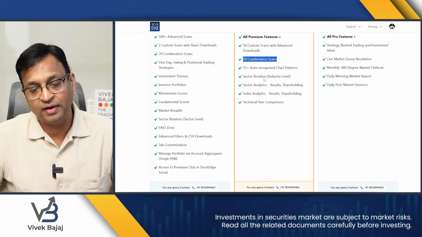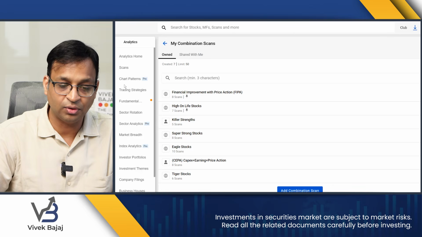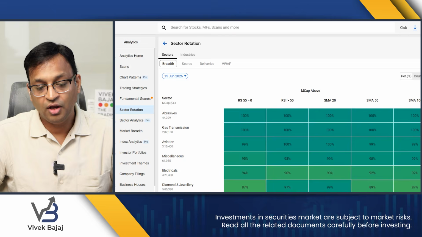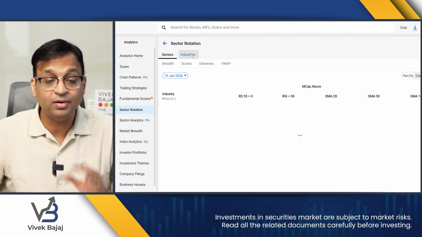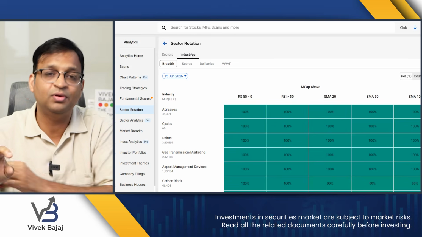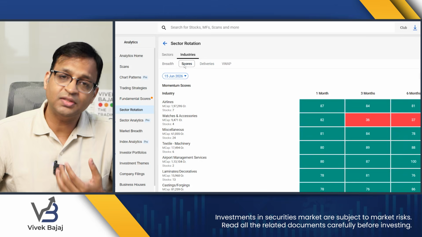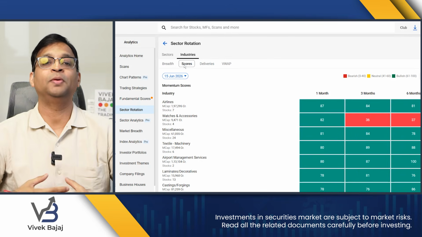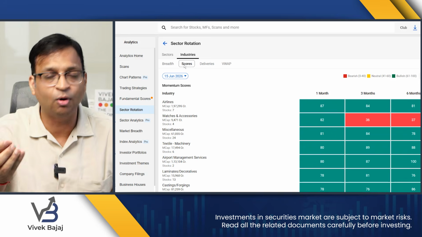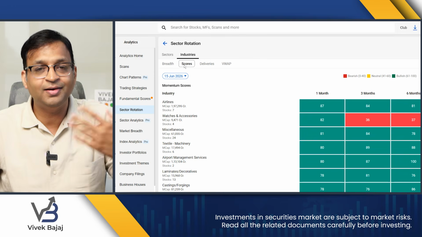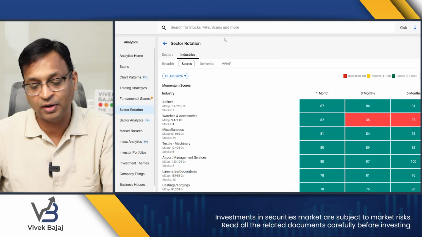Apart from chart patterns, we have sector rotation. You remember we talked about sector rotation also. In sector rotation, if you look at only sector data, not a problem, you will get it in Premium. But if you want industry level data, which is more granular, then obviously I can expect you to become a Pro subscriber. The reason why Pro is Pro is because we want people who are utilizing us more to be willing to give us slightly more money so that we also constantly develop and grow and try to create new outputs for our serious market participants.